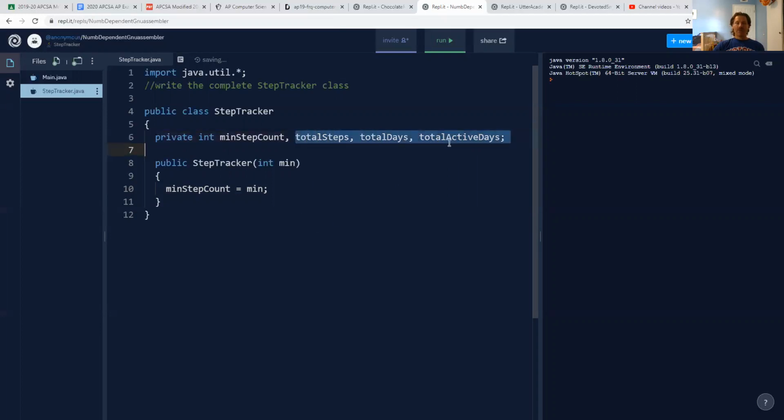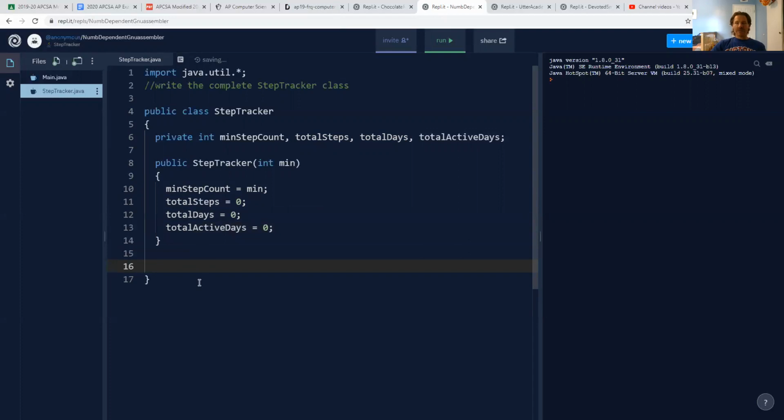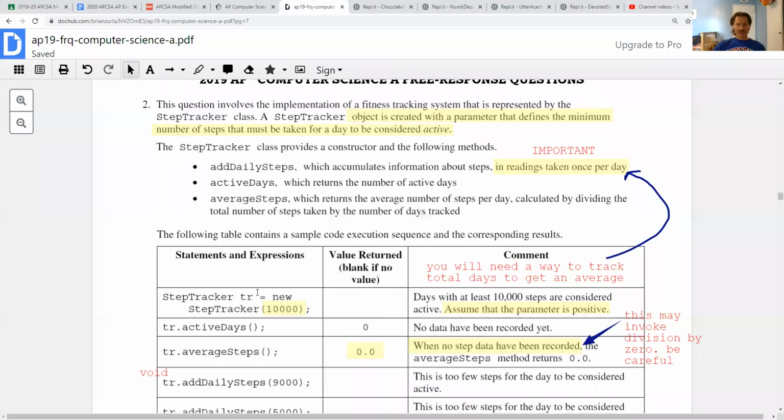I would probably just go ahead. I mean, I guess technically you don't need to do this, but I would probably go ahead and just initialize all of these to 0 within the constructor. I think that's just good coding, but I guess you could probably get away without doing that here. They should just default to 0, but it doesn't take you too much work here to do this.